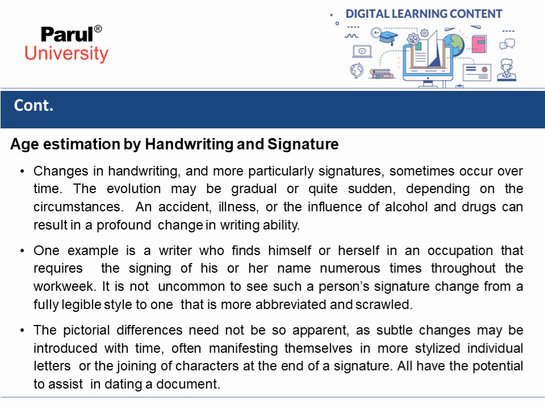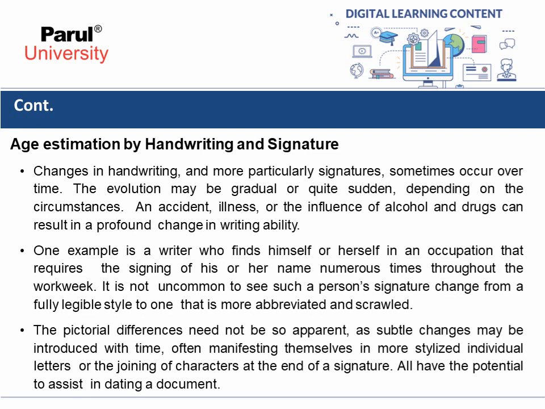The evolution may be gradual or quite sudden, depending on the circumstances. An accident, illness, or the influence of alcohol and drugs can result in a profound change in writing ability.